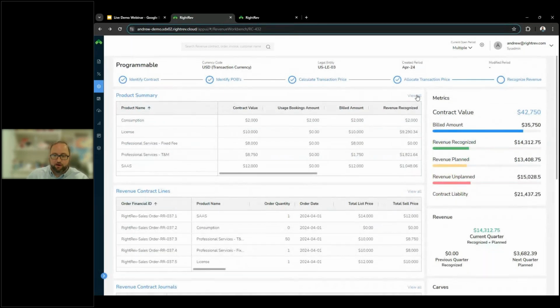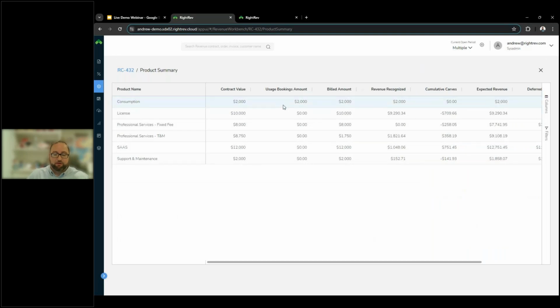Jumping back into our revenue contract, I'm going to come up to this product summary now. The important distinction between the revenue contract line section and this product summary is that our product summary is always going to summarize every single type of product that we have and all of the information associated. The revenue contract lines that we just looked at, anytime we do an amendment or anytime there might be duplicate products on the same order, you're going to see an individual item for each of those products. Here, you're going to see a summarized view where we can roll all of that information into one area and just give you a different flavor for how to view that information, additionally giving us different metrics that we can report on in our analytics.